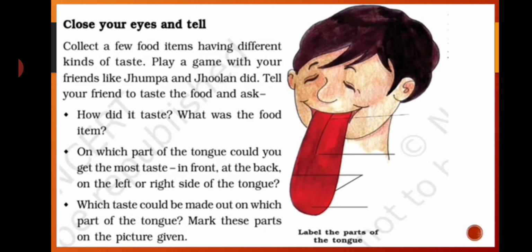But there are some places on our tongue where we can recognize a particular taste more than the other tastes. For example, the tip of our tongue can recognize sweet taste. The upper side portion of our tongue recognizes salty taste, and above it we can recognize sour taste. Bitter taste can be recognized near our throat area. That is why we get the bitter taste only during swallowing bitter medicines. Don't you think? While swallowing we get a bitter feeling near our throat.